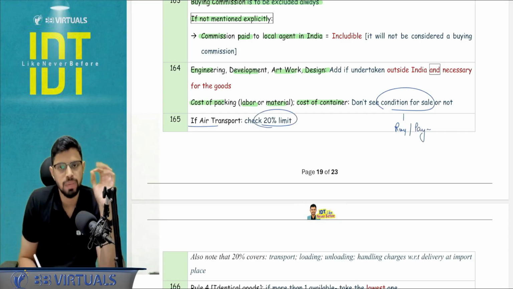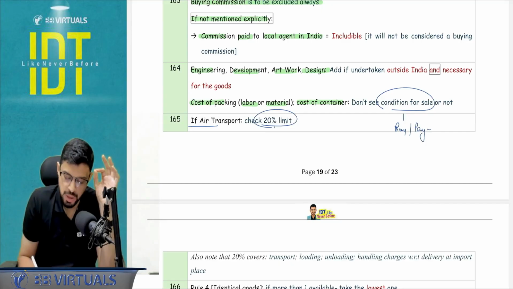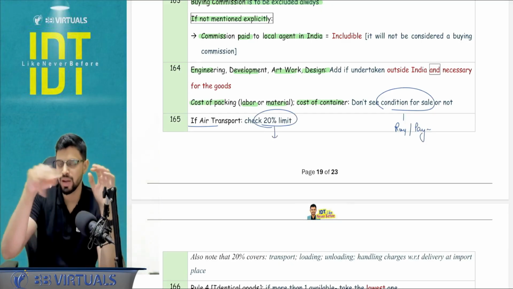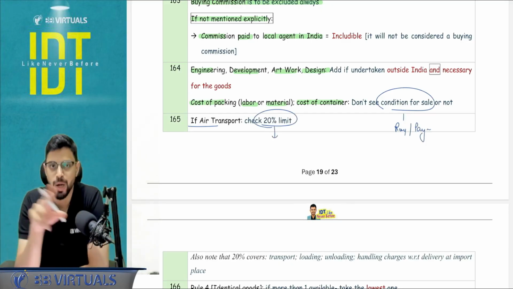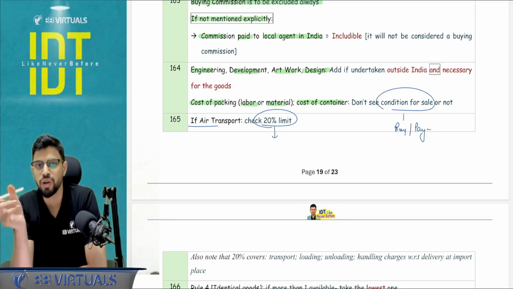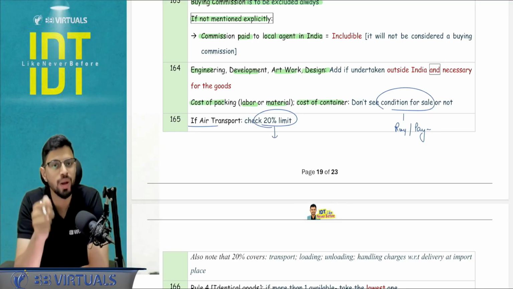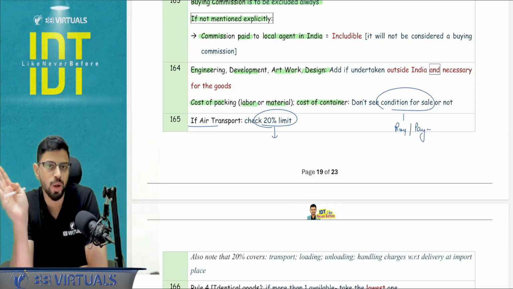In the air transport case, please ensure you check the 20% limit with respect to not only transport. That 20% includes entire transport, not only the airport to airport freight, but the local freight is also included. Loading and handling is also included up to the point of importation.